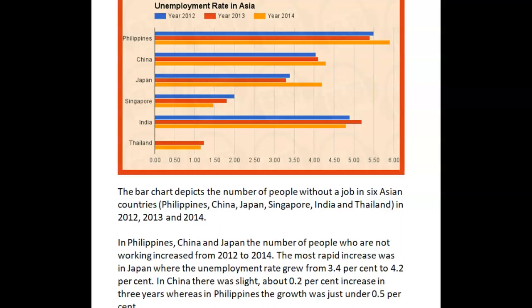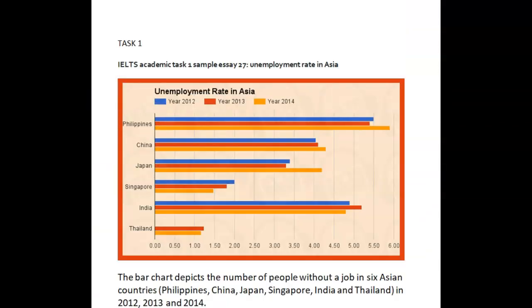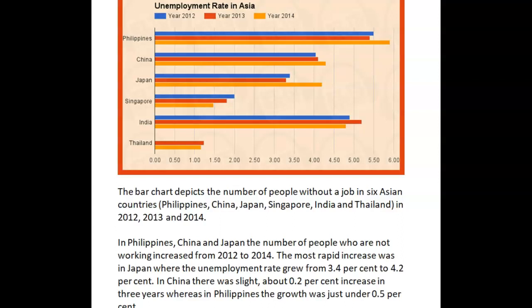So you decided to organize this in paragraphs, and I like that. That was good, and I thought it was interesting the way you divided them. You decided to talk about the ones where unemployment increased, which was the first three, and then these you did together as well.